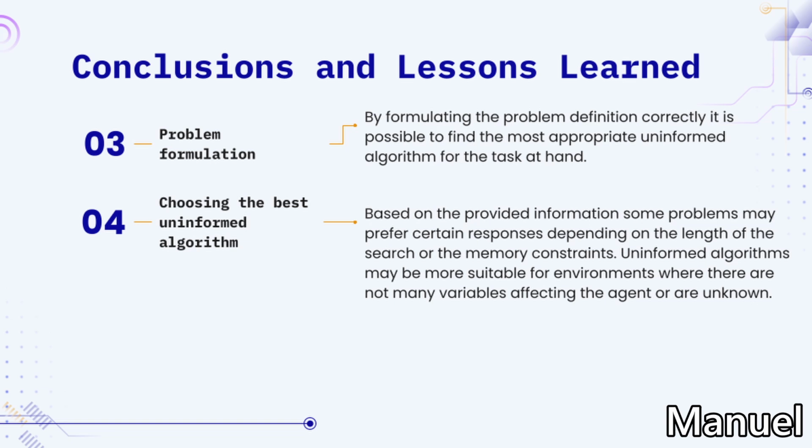Number 4. Choosing the best algorithm among uninformed algorithms. Based on provided information, some problems may prefer certain responses depending on the length of the search or the memory constraints. Uninformed algorithms may be more suited for environments where there are not many variables affecting the agent or unknowns.